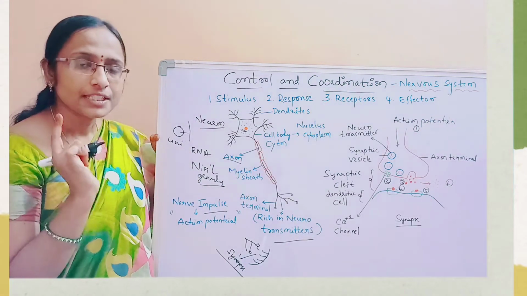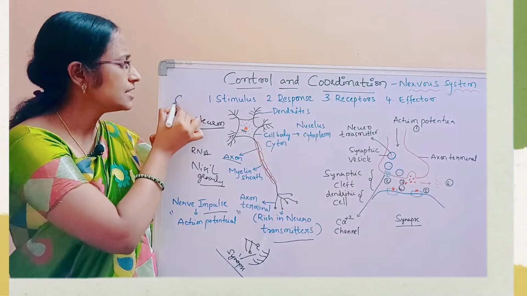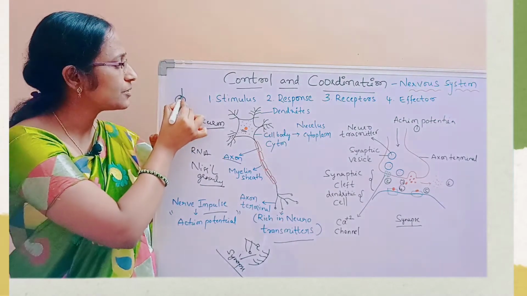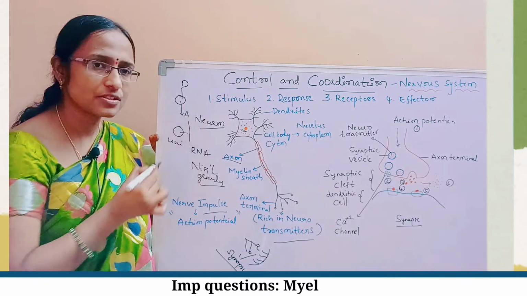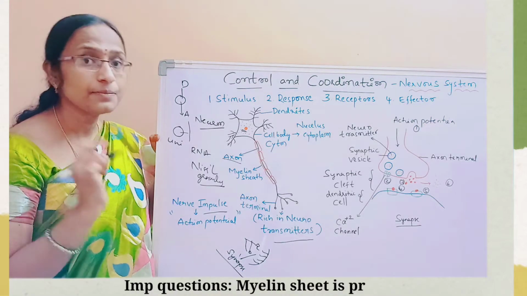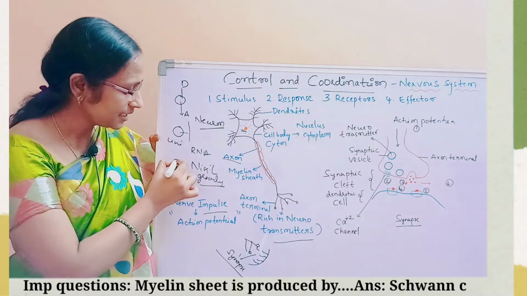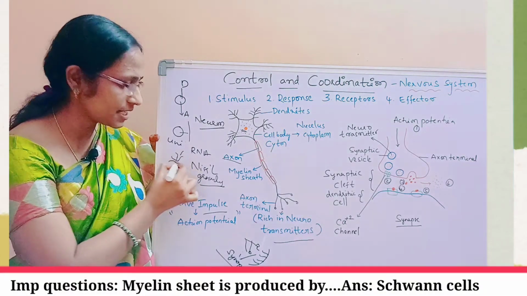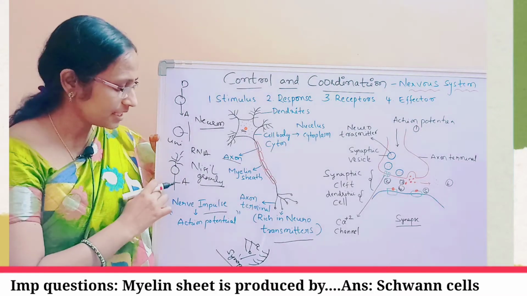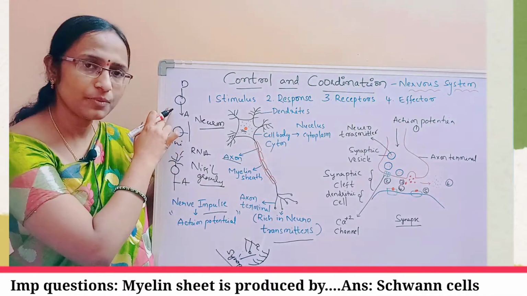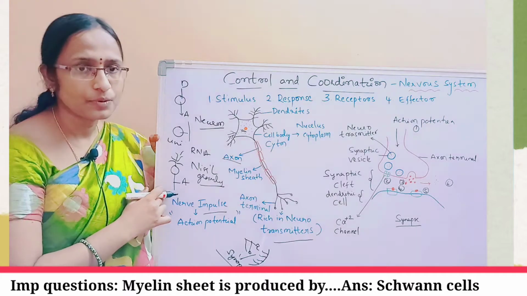Coming to the bipolar neurons: one cell body will be there, projecting with one dendritic portion on one side and one axonic portion on the other side. Then it is called a bipolar neuron. What are multipolar neurons? Obviously the cell body will be there. In the cell body you have many dendrites on one side, and on the other side only one axonic terminal. This is called multipolar. So we have unipolar, bipolar, as well as multipolar neurons.